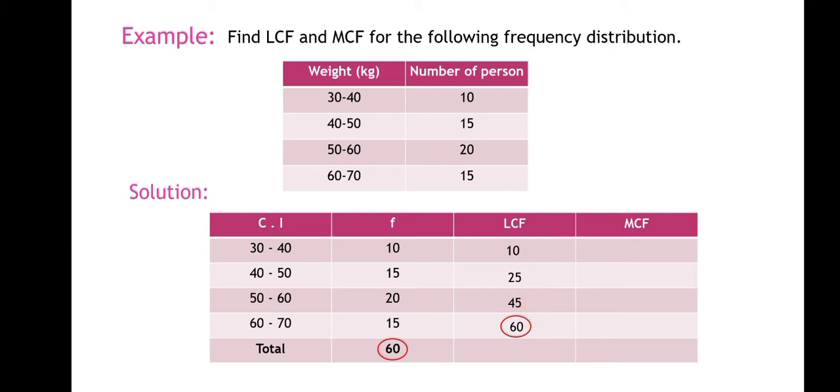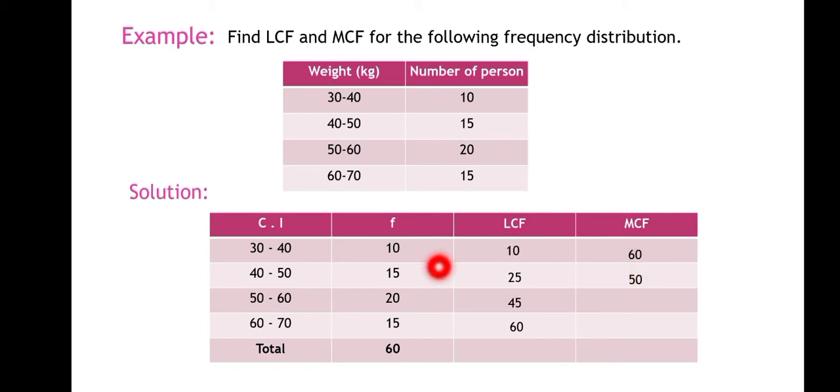Now to calculate more than cumulative frequency, we have to write down the highest number. So we have to consider the total. Total is 60 here. To write down the next number, we have to go on subtracting the frequencies. That is 60 minus 10. We get 50.